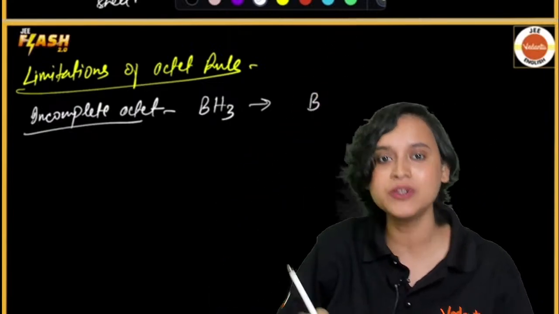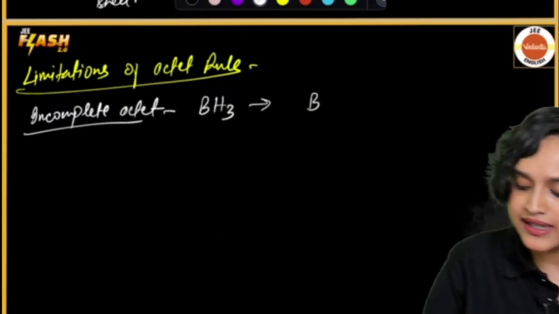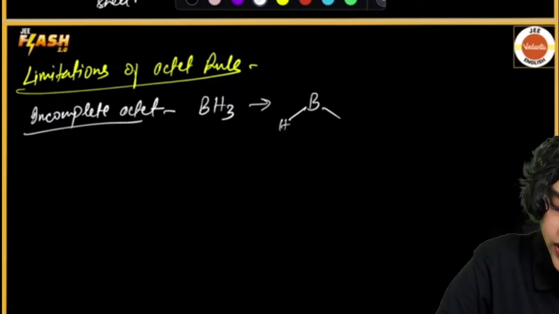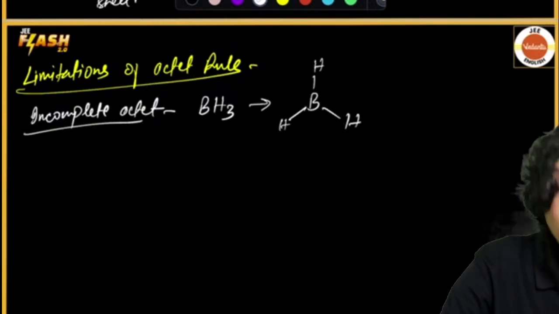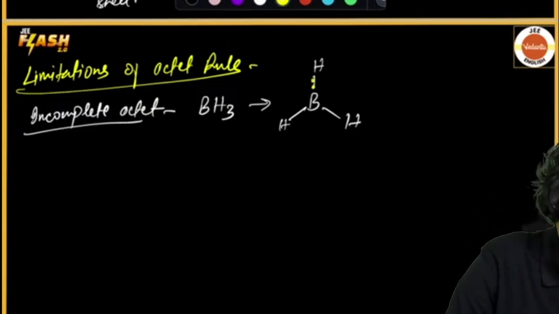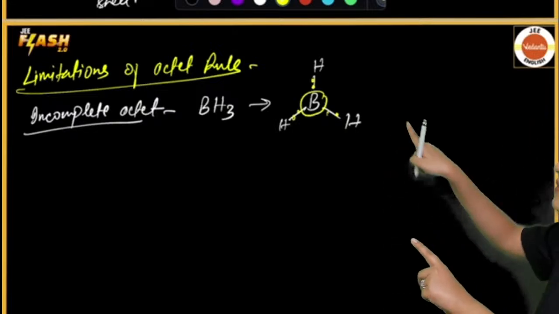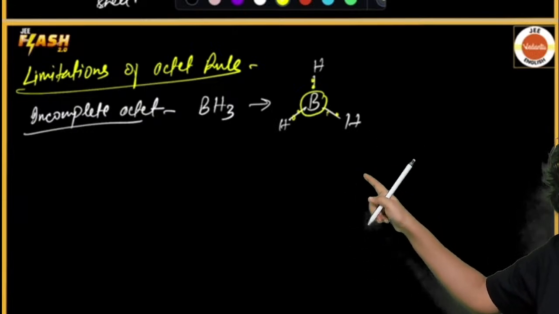This whole group has 3 electrons in their outermost shell. So boron is going to form 3 bonds here with hydrogen, sharing 2 electrons, 2 electrons and 2 electrons. Now if you want to calculate how many electrons are surrounding boron, have a look.